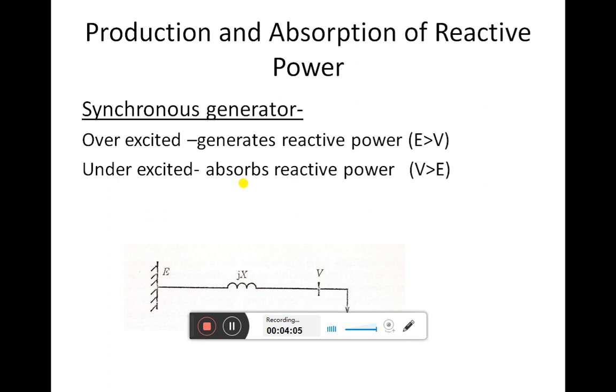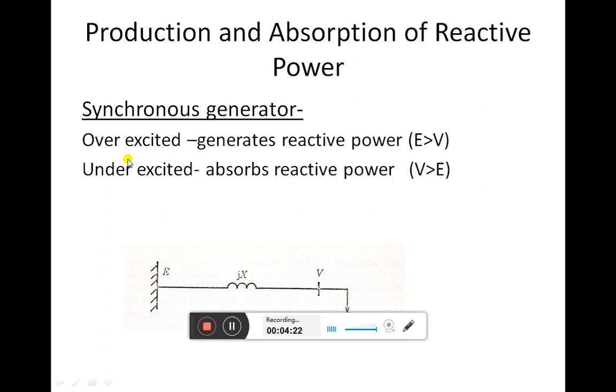Whenever we find a capacitive circuit, we find overvoltage there, or the reactive power Q is injected into the circuit due to this capacitive effect. The same thing happens here also.